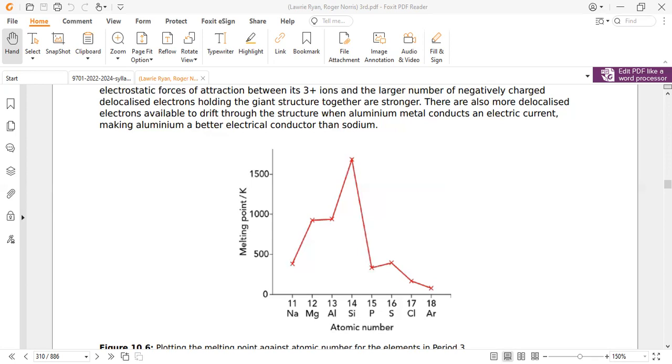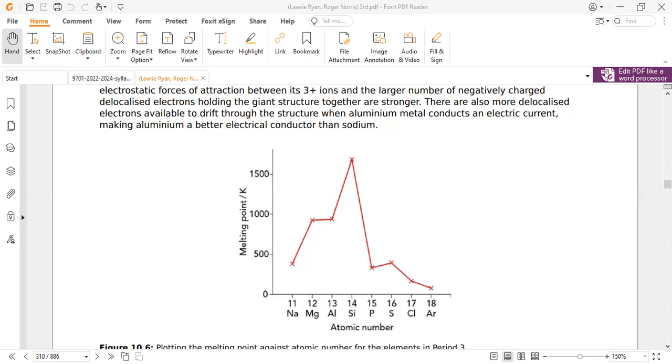Because all particles in phosphorus, silicon, and further on, they all exist in a simple covalent structure. And the simple covalent structure, or simple covalent bond, relates to induced dipole. Induced dipole strength increases as the number of electrons increases. Induced dipole becomes stronger as the number of electrons increases.